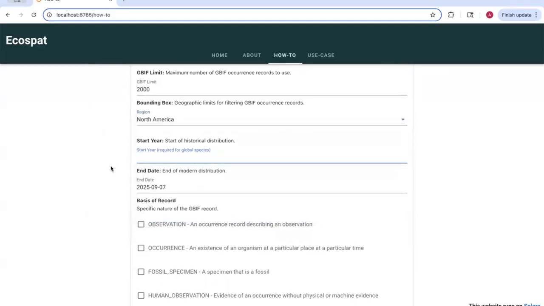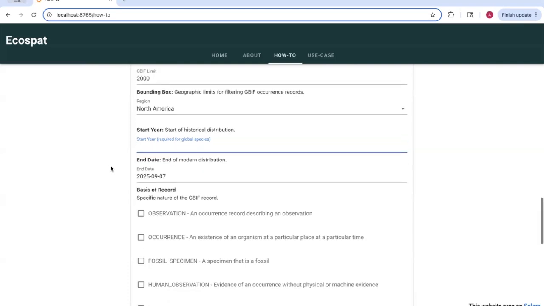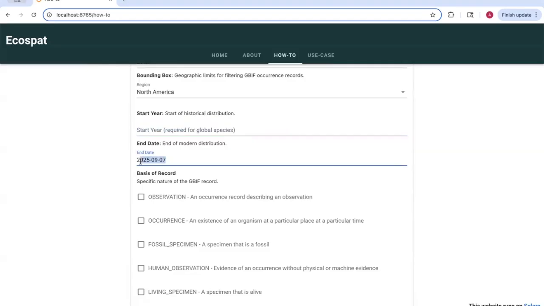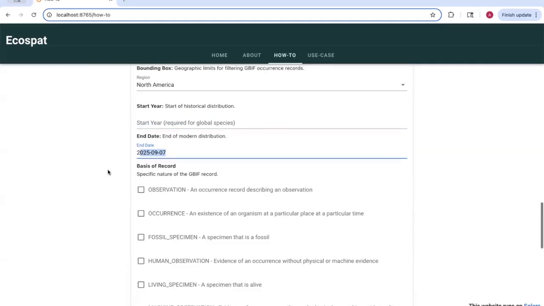Start year is also required for species not included in Little's historic range maps of North American tree species. We recommend choosing something that is in the 1970s or 1980s, as many species do not have adequate occurrence data before this time. The end date represents the end of the modern distribution. It is also auto-updated to reflect the current date. This will not often be changed unless a user only wants to calculate range dynamics up until a certain year or date, for example 2020.